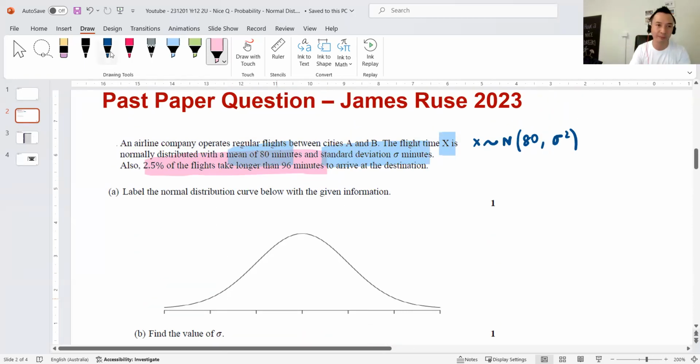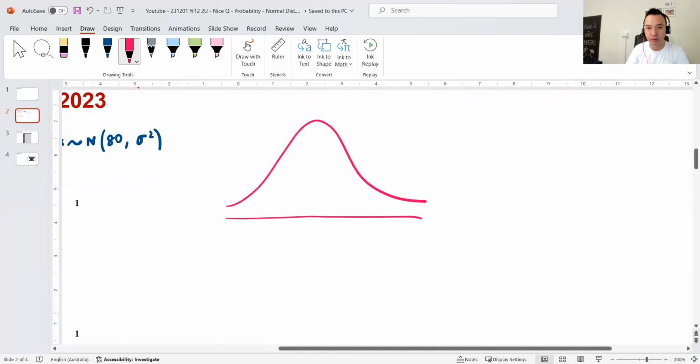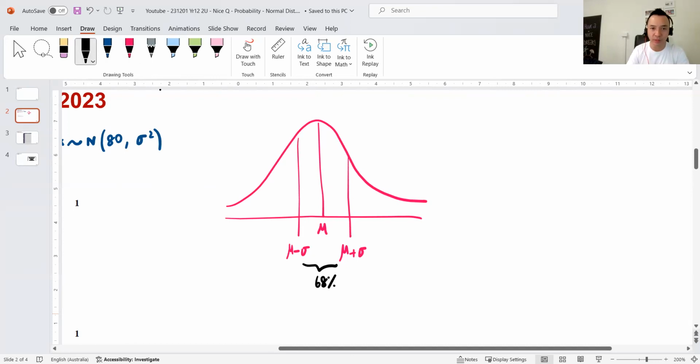But before I begin, to do a question like this, you must remember, see this 2.5% here? That is not a random number. For those that know their stuff, when it comes to a normal distribution, if this was mu, the average, then within one standard deviation I have 68% of all results.